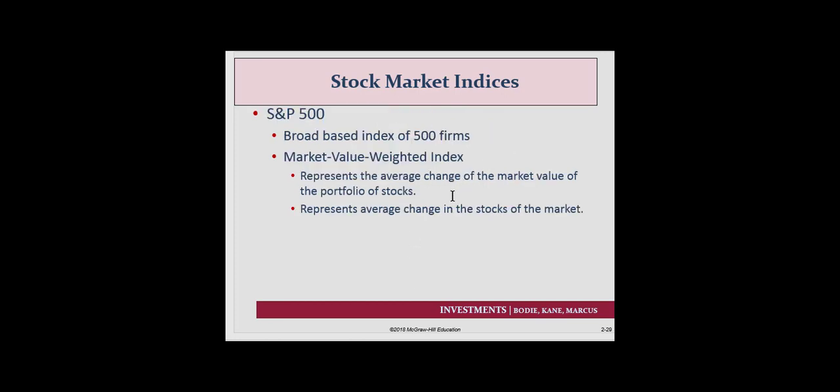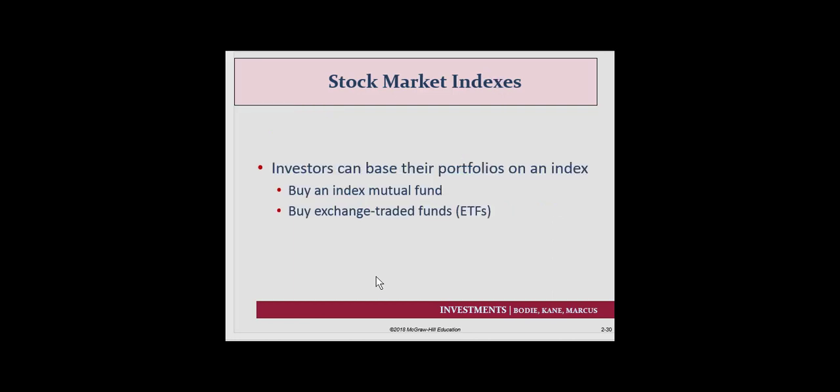The S&P 500, again, represents the average change of stocks in the market, but it's based on the 500 largest companies. It's what's referred to as a market value index. It represents the average change of the market value of the portfolio of stocks. So again, whether it's market value weighted or price indexed, the idea is this represents what we think happens to average stocks.